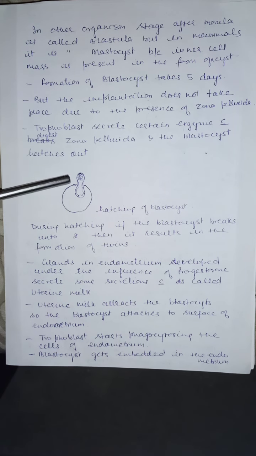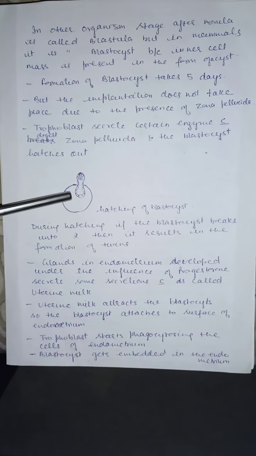If this blastocyst remains as one piece, it will develop into one individual, one newborn baby. But sometimes during hatching, this blastocyst breaks into 2 parts. If it breaks into 2 parts, then it will give rise to two embryos. That is, it will result in the formation of twins.